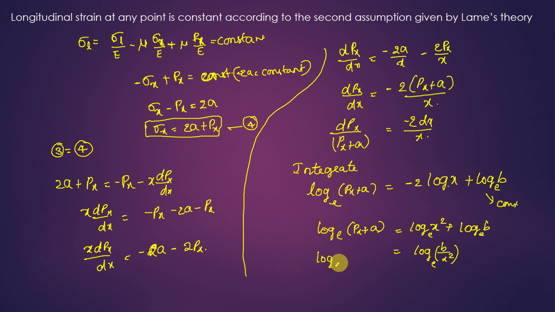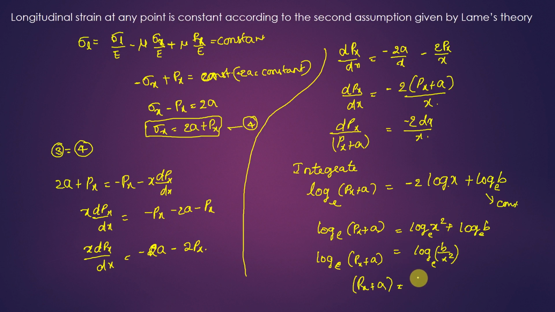Log (Px plus a) base e, and let us remove log here. Px plus a is equal to b by x square, right? In the next step I will write it as Px is equal to b by x square minus a.